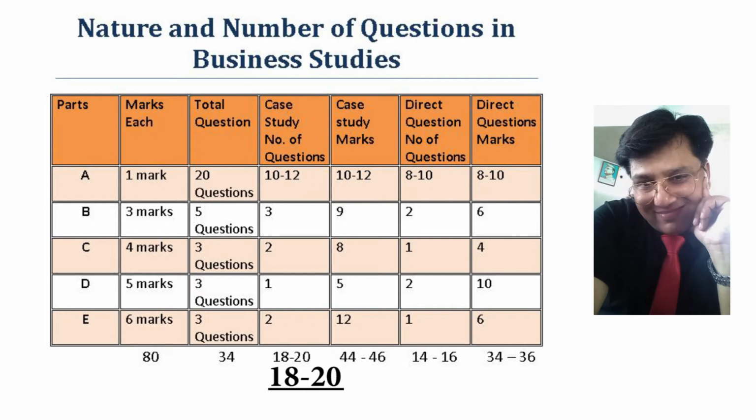The total case studies from all the parts is 18 to 20, and the weightage will be 44 marks to 46 marks, and the weightage of direct questions is 34 marks to 36 marks, and the total direct questions are 16 to 14. Clear? Remember one thing, it's very important, if we want to score very good marks, we should know the type of questions, we should know the patterns. If we know the pattern and prepare according to the pattern, it becomes very easy for us to score very good marks. And if the pattern is not clear to us, then whatever efforts we put, it will go in vain. So, very much clear with the pattern.